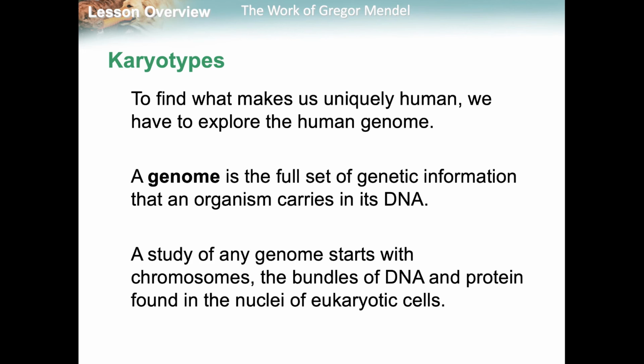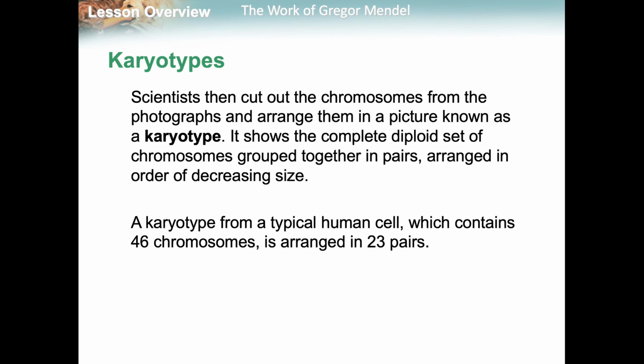So we are going to explore the human genome. That's the full set of genetic information that an organism carries in its DNA. A study of the genome starts with chromosomes, the bundles of DNA and proteins. We already know how they condense from mitosis, meiosis. Scientists cut out the chromosomes from the photographs and arranged them in a picture known as a karyotype. I'm going to show you guys a picture now.